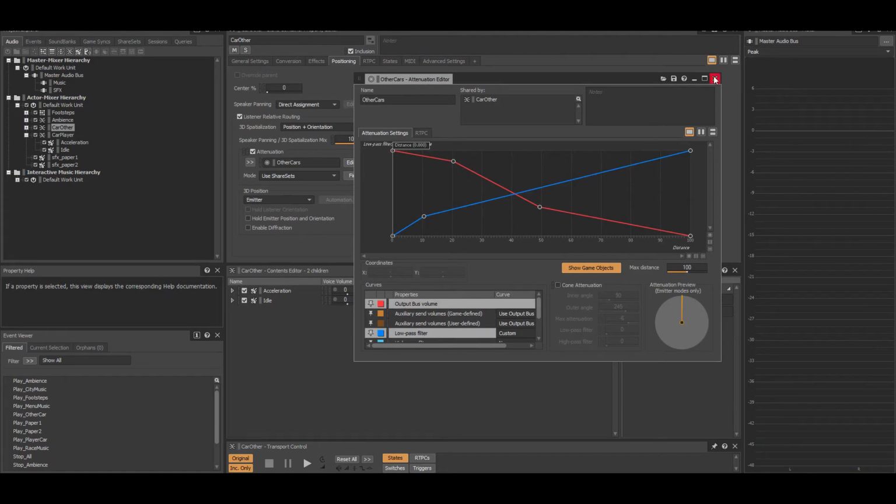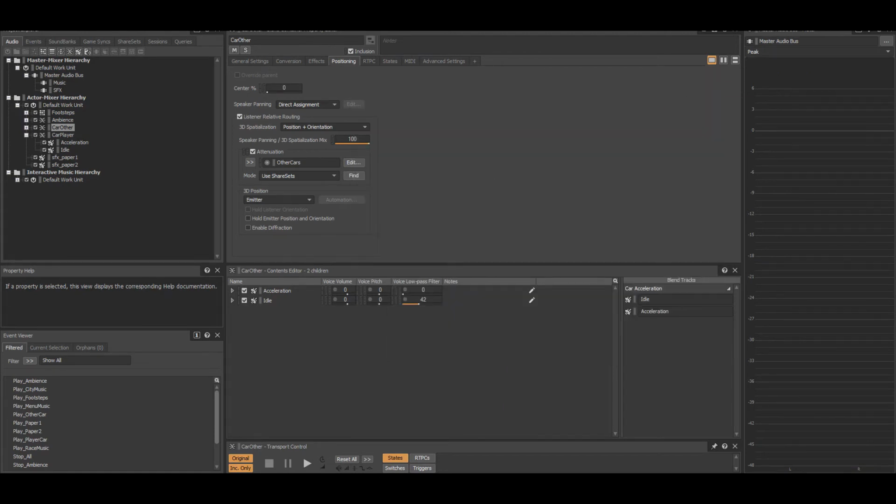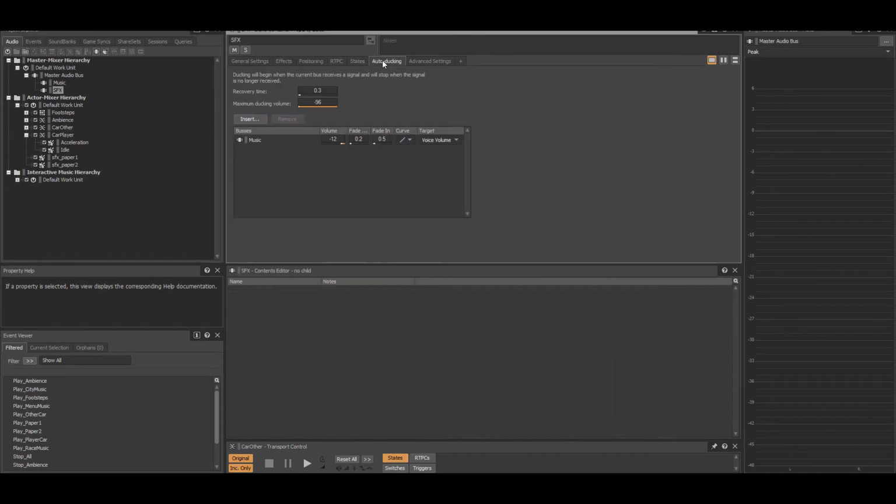The last thing we have in Wwise is my auto ducking system in my SFX audio bus that briefly lowers the volume of the music bus whenever the paper sound plays.